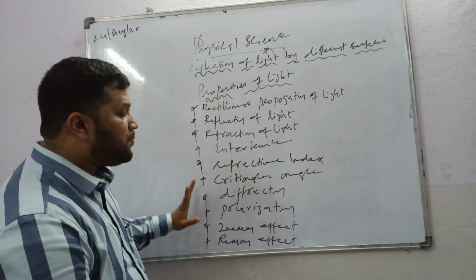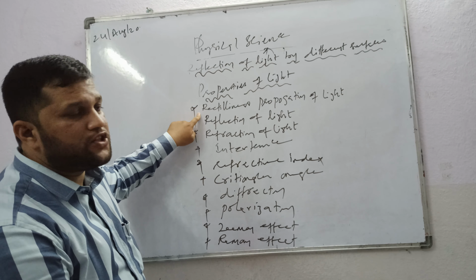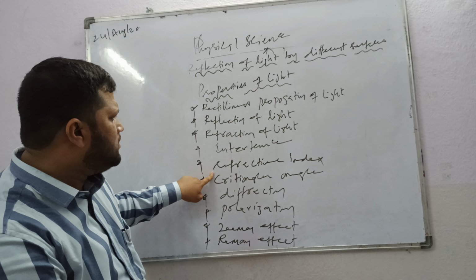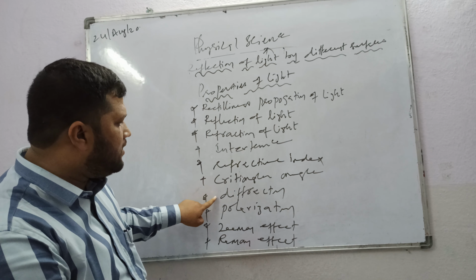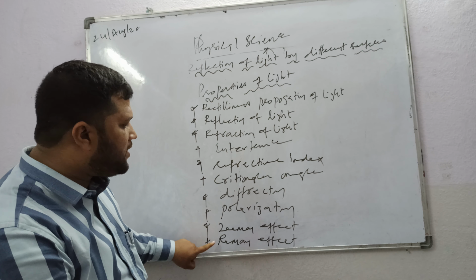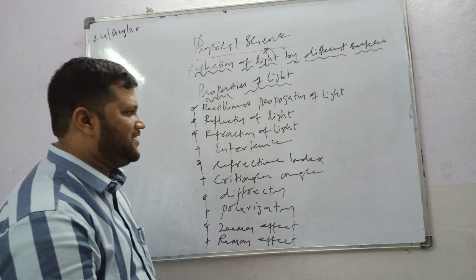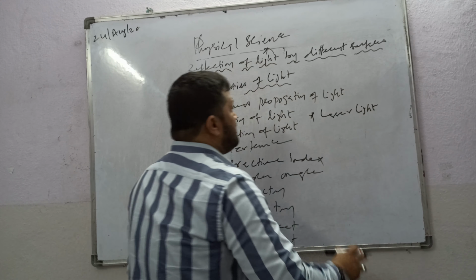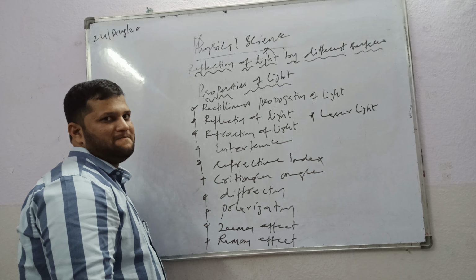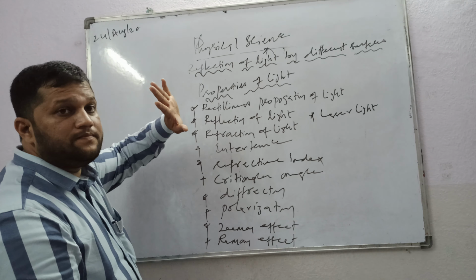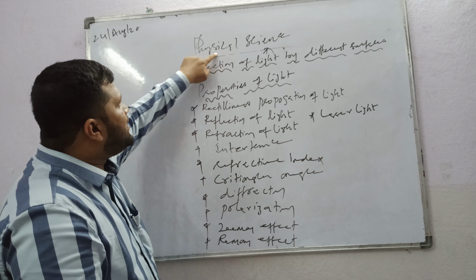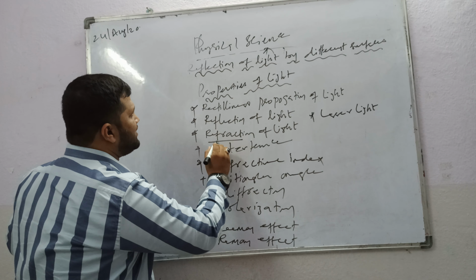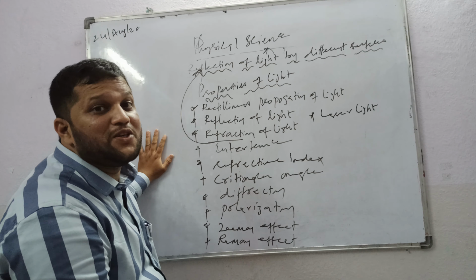These are the properties of light: rectilinear propagation of light, reflection of light, refraction, interference, refractive index, critical angle, diffraction, polarization, Zeeman effect, Raman effect, and laser light. Okay? These are the properties of light. So, what is reflection? Reflection is one of the properties of light.